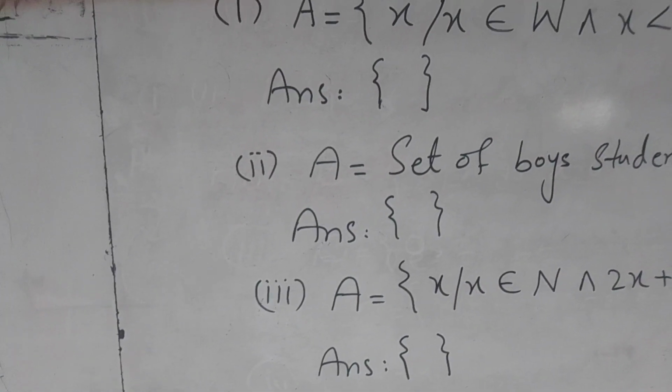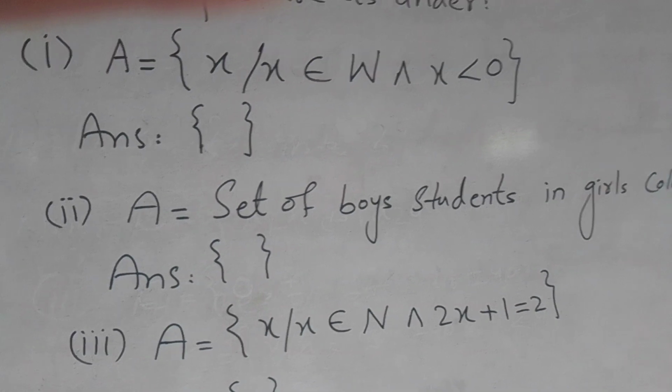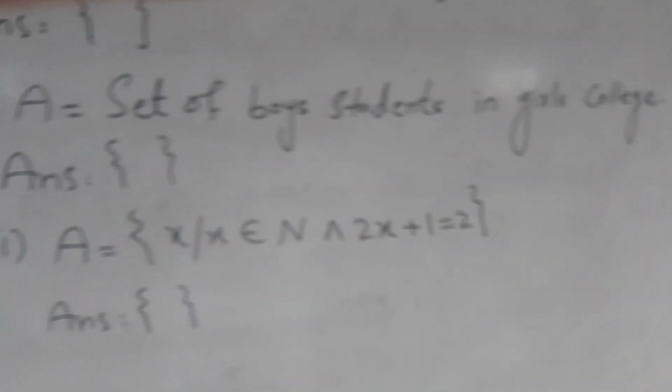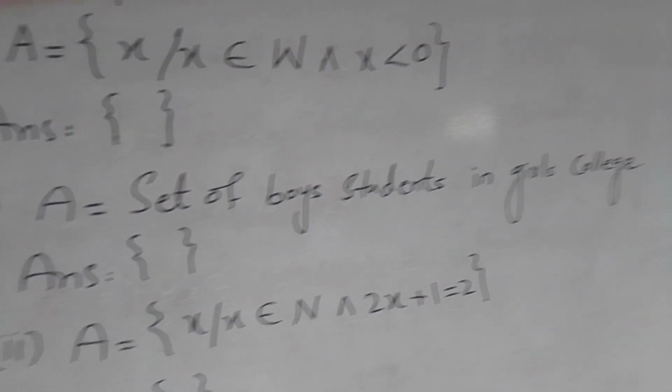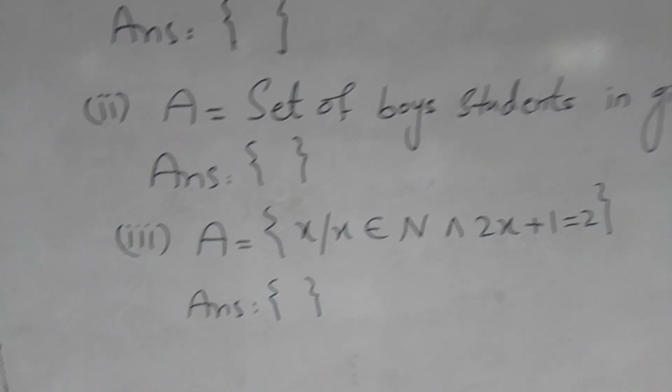Number second, A is equal to the set of boy students in a girls college. We know that there should be no boy students admitted in a girls college, so it becomes an empty set.